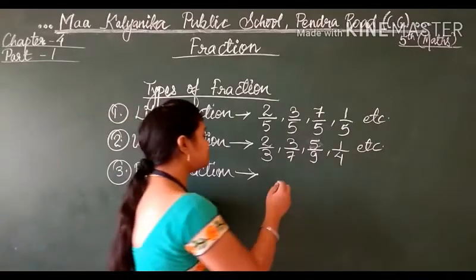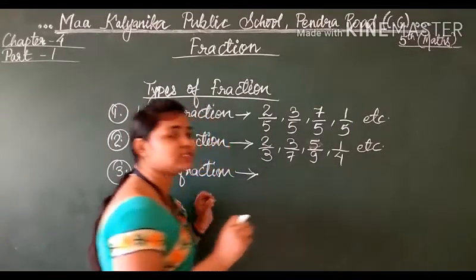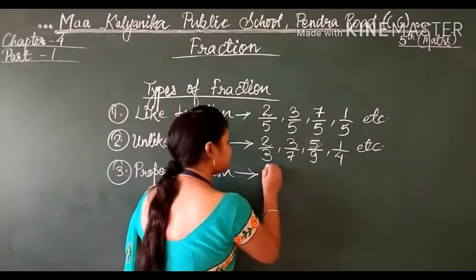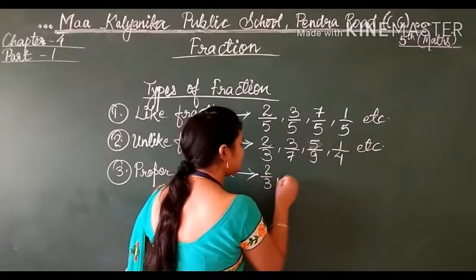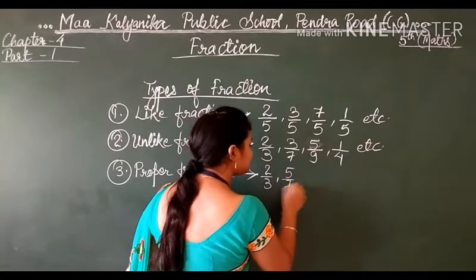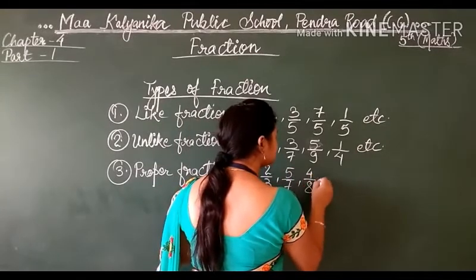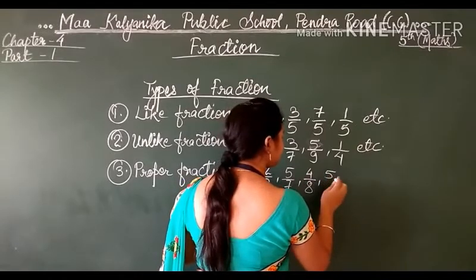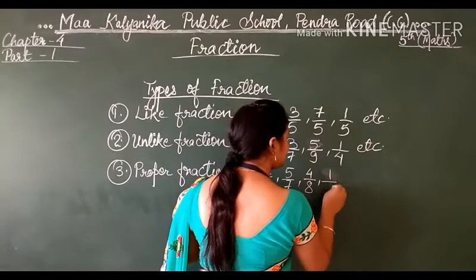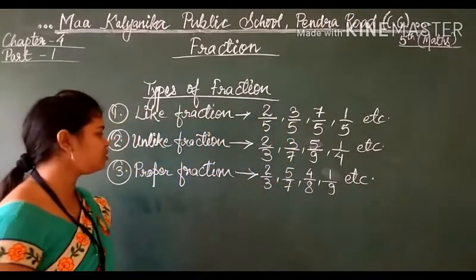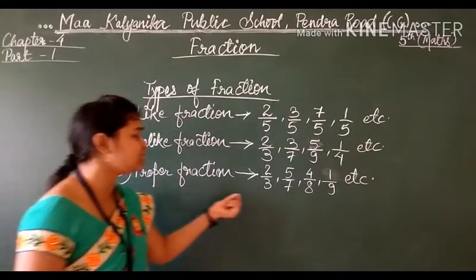The numerator is always smaller than the denominator. Like if I am writing 2 by 3, 5 by 7, 4 by 8, 1 by 9, etc. Can you see what is going on in this proper fraction?